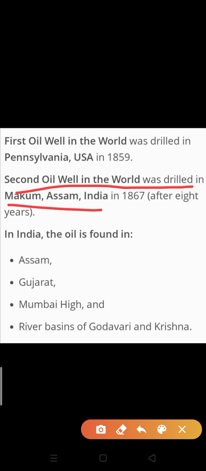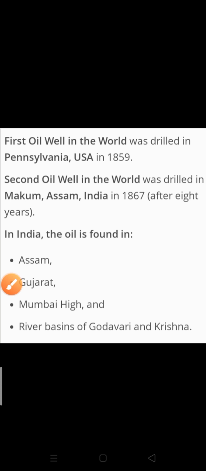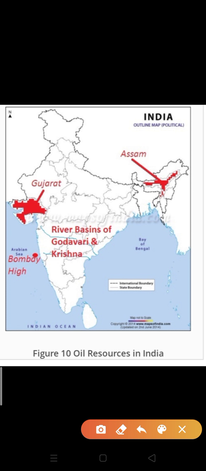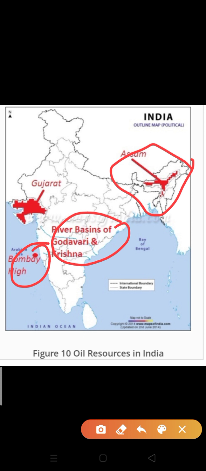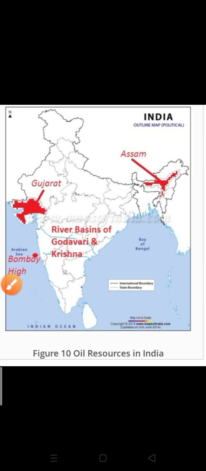The first oil well was drilled in 1859, and the second one was drilled in 1867 in India. Several other oil wells are also present in Assam, Gujarat, Mumbai High, and the river basins of Godavari and Krishna. These are the areas where oil wells were drilled. Clear? So these terms you have to learn. You can see on the map of India here: this is the Assam region, the river basins of Godavari and Krishna, Bombay High, and Gujarat. In these areas oil wells are present. You can see it on your screen also.